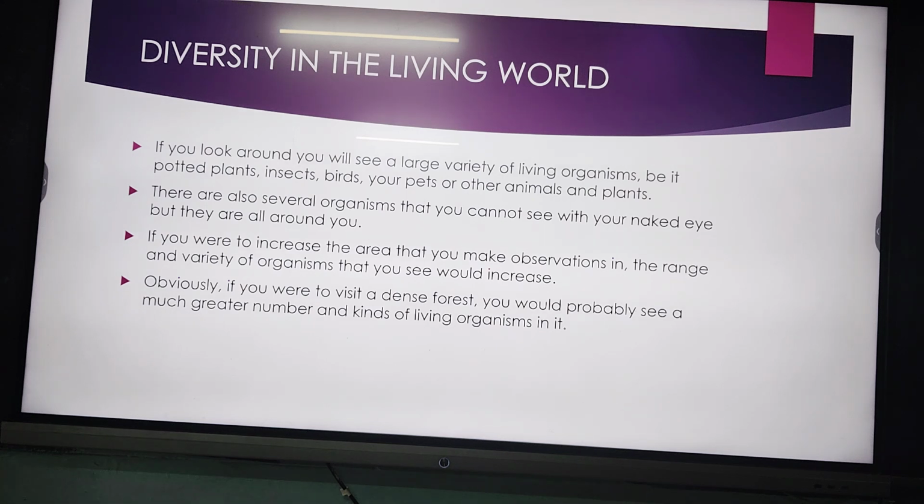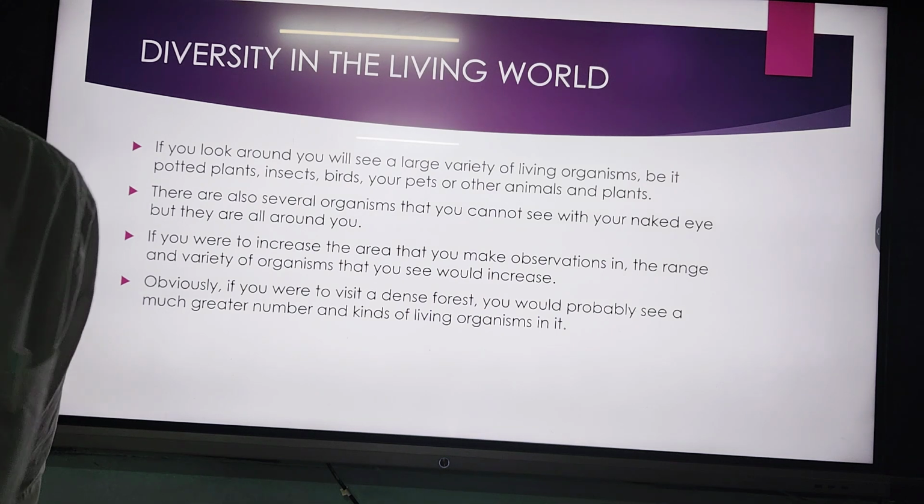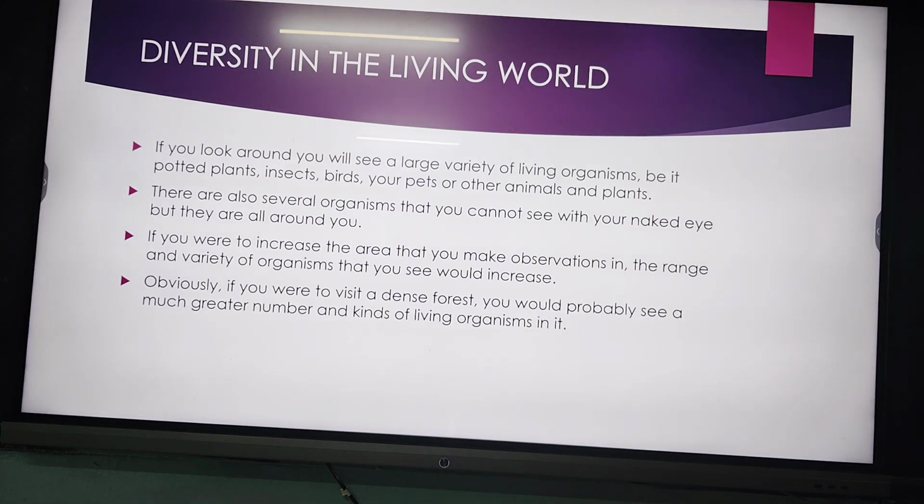Now, here we are revising certain points that we have already learned in class 11, so here we are just going to discuss the main points. You know that in this whole world a large number of organisms are found. They may be plants, animals, or microorganisms. Some of them are visible, just like plants and animals.